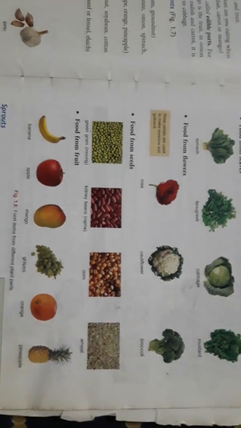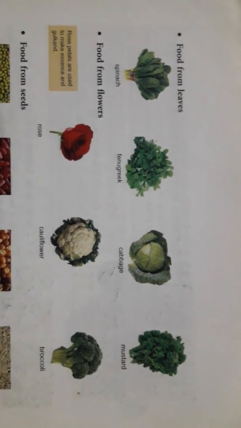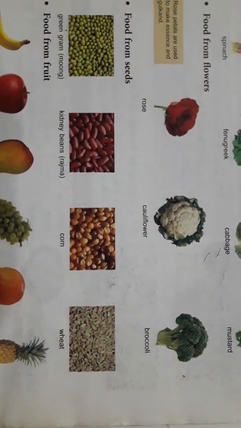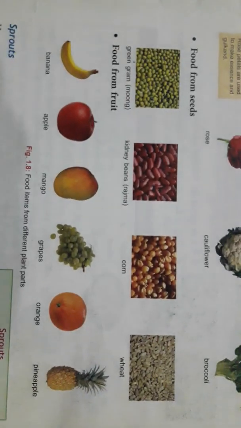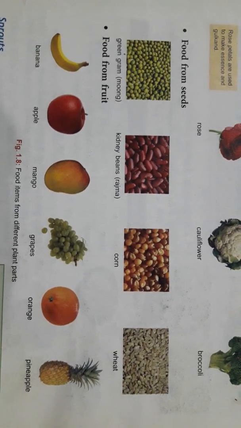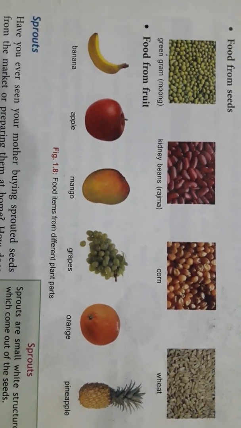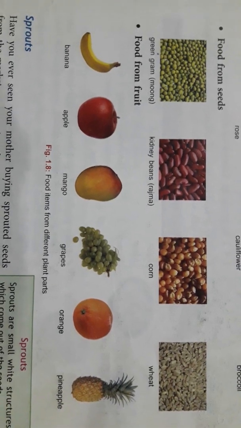Leaves: spinach, cabbage, mustard. These are the leaves we are eating. Then food from flowers: rose, cauliflower, broccoli. Rose petals are used to make essence and gulkand. Food from seeds: green gram, kidney beans, rajma, corn and wheat. Food from fruit: banana, apple, mango, grapes, orange, pineapple.